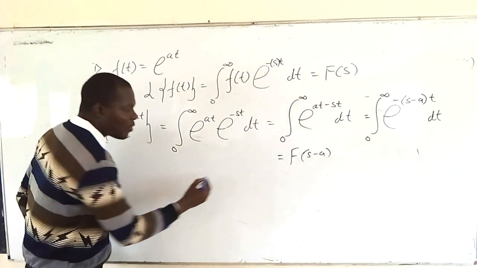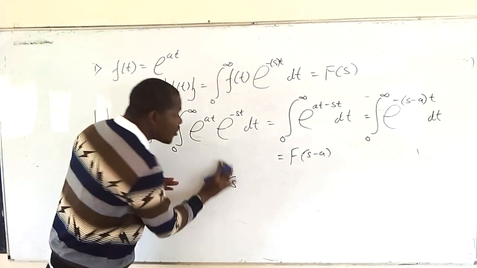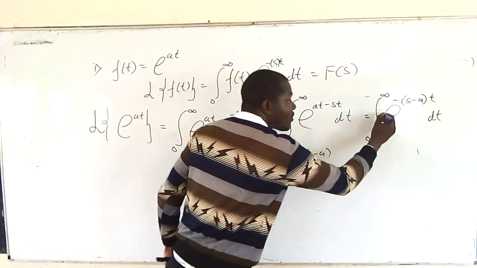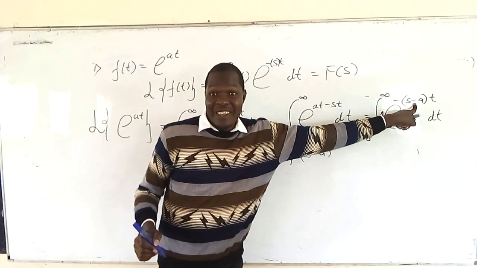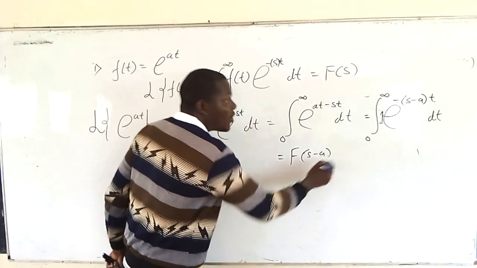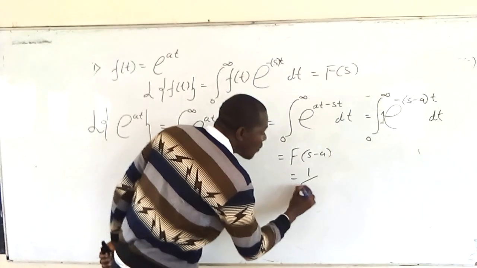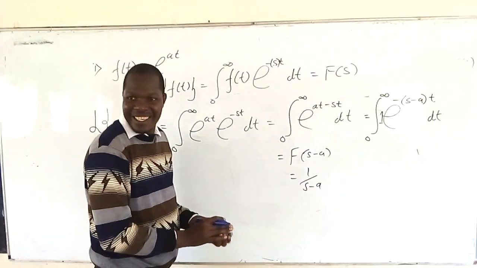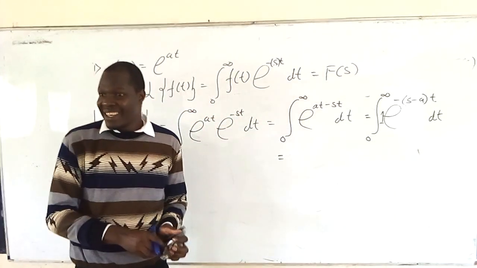If the Laplace transform of a constant was a over s, then in this case you are looking for the Laplace transform of 1, because f of t is like 1 times e to the at. So it is going to be 1 over s, but instead of s we have s minus a, so the answer should be 1 over s minus a. We want to see how that is coming about. Are we together? Yes. Good.